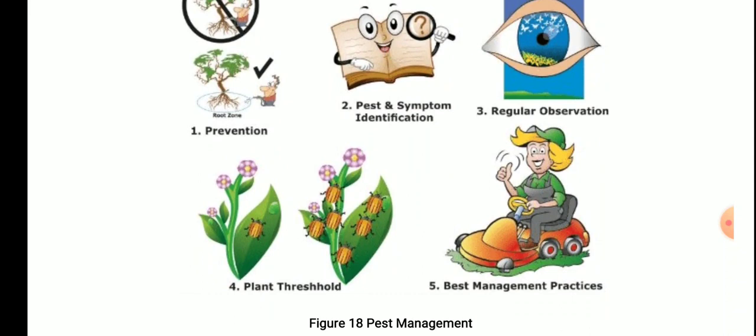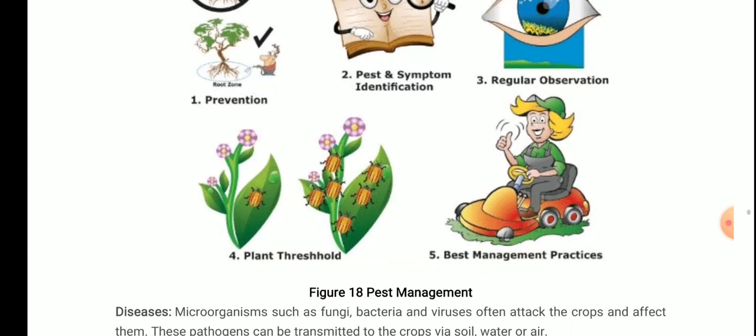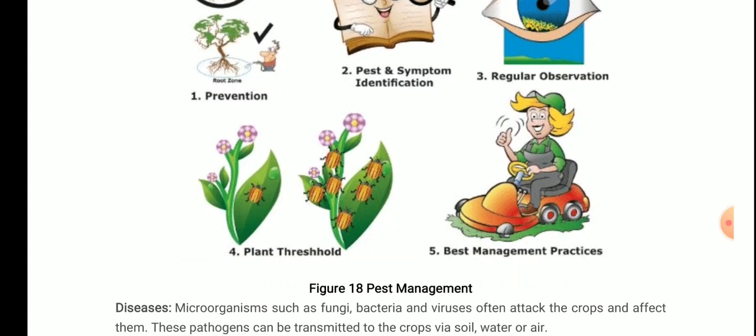So you can see the pest management, prevention, and how to identify. We have to first identify the symptoms, that there is a pest attack on the plant. Regular observation needs to be done, and the best management practices should be followed so that we can get rid of the pests. Third, the next is diseases.